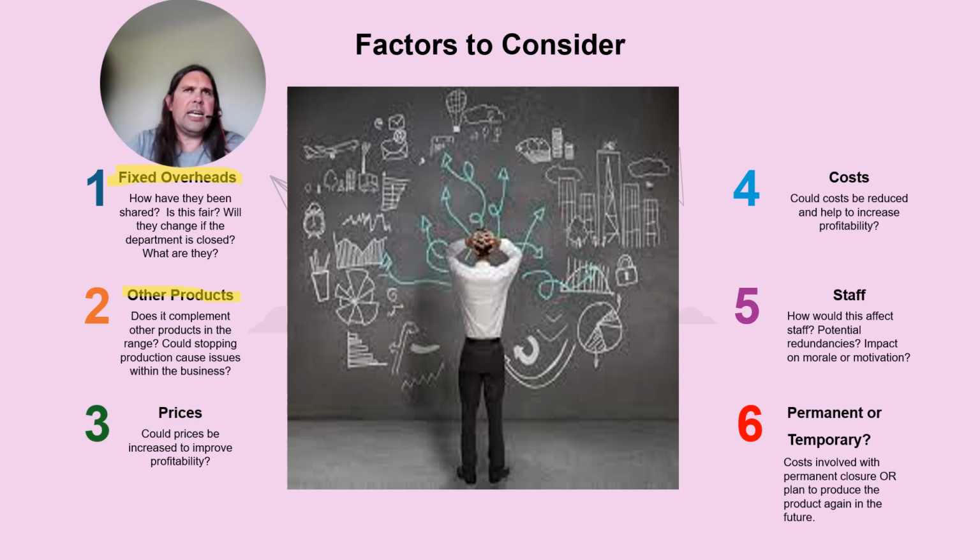And you probably won't have that data, so it's definitely a limitation, but you might have it inferred. Sometimes that is a product which has accessories, so clearly those accessories wouldn't sell anymore, so we would have to factor in the loss contribution, loss profitability of those products as well as the product that we're closing. We also got to think other impacts within the business and how customers would feel if we stopped selling a particular product. Just because it's not making a profit, there was potentially still a customer base that would be disappointed if we stopped selling. So other products is a big area.